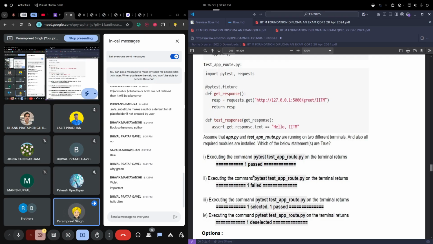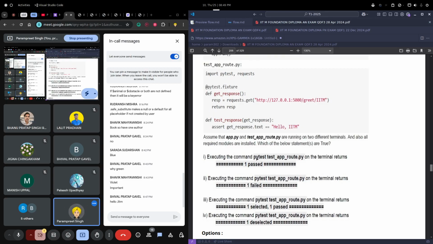Just tell me. Let's do it with the elimination method. Second is possible. Okay, this question is only one of them is possible. Which of the following statements, it can be more than one. What do you think about the second one first? One failed, this is not possible, right? Because hello iitm we will get, and one deselected, this is also some kind of a suspicious thing. We cannot get, we have added a decorator here, pytest.fixture something. Output can be either one or three.